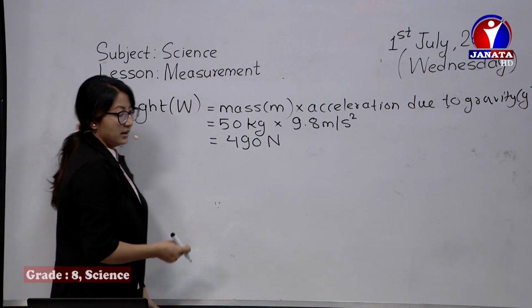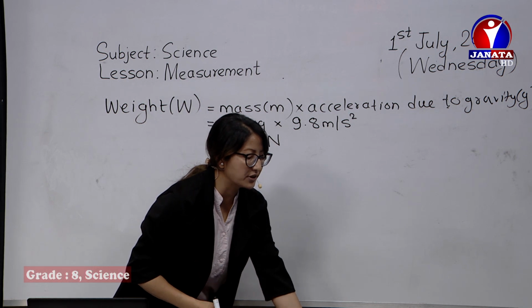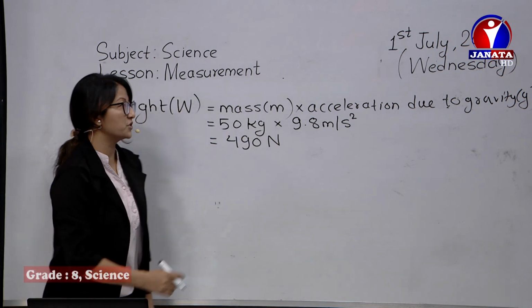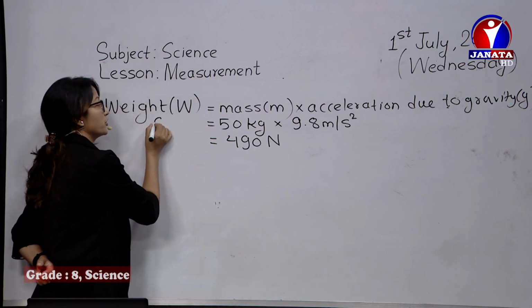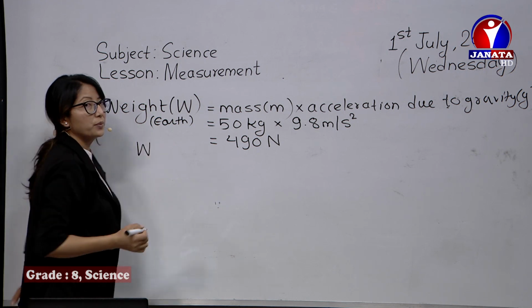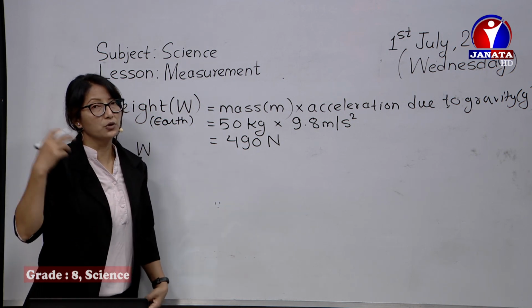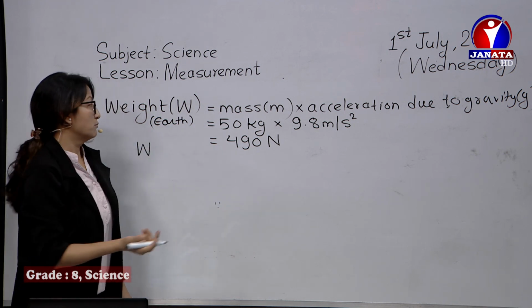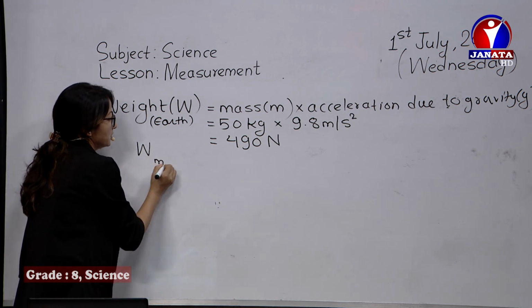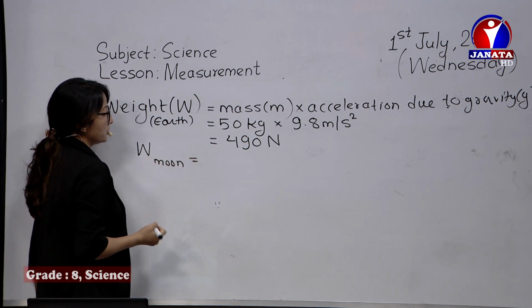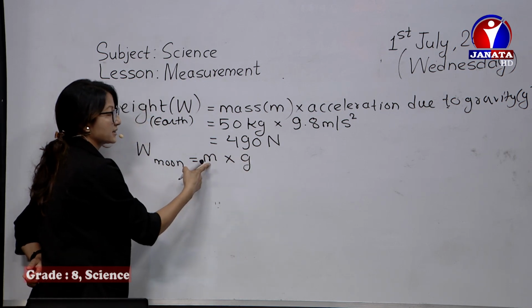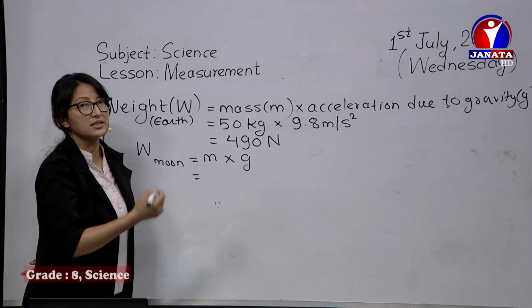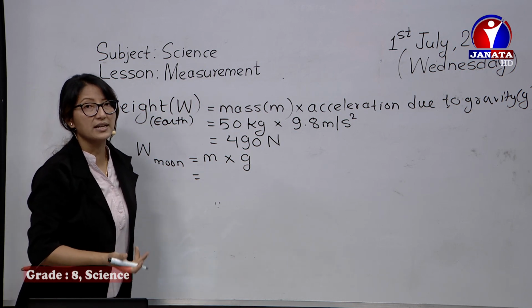And now, if you have to calculate your weight on the Moon, see, this is your weight on Earth. We calculated it on Earth, for example. Now, what would be your weight if you are measuring it on the Moon? I'll write W, your W on Moon, is m into g. So your mass remains the same everywhere because it is the amount of material contained in a body.